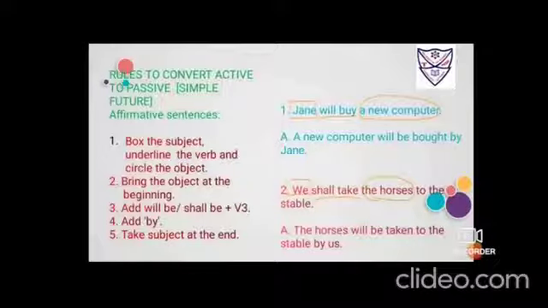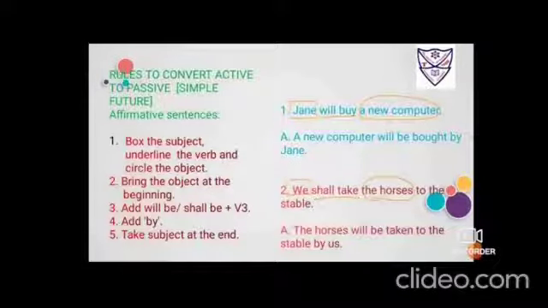Read the sentence number 1. Jane will buy a new computer. Okay, so who is performing the action, who could be said as the subject in the sentence? That is Jane. Fine. What will she do? Will buy. Fine. A new computer. First thing is done. Then bring the object at the beginning. Bring a new computer at the beginning. Brought. Then will be or shall be. Because it is third person, a new computer, so you'll add will.